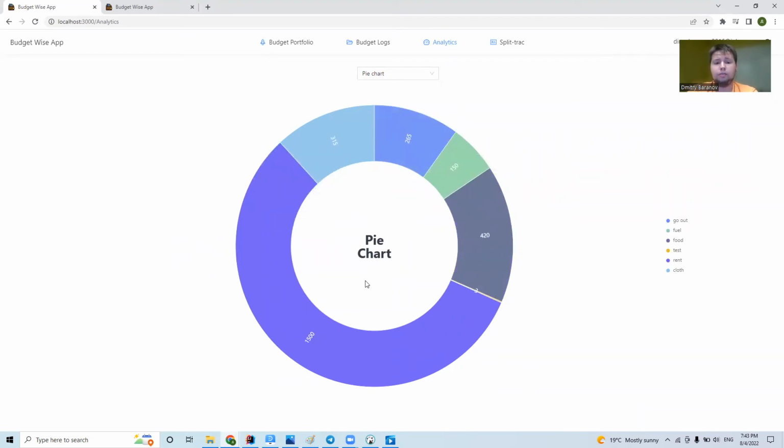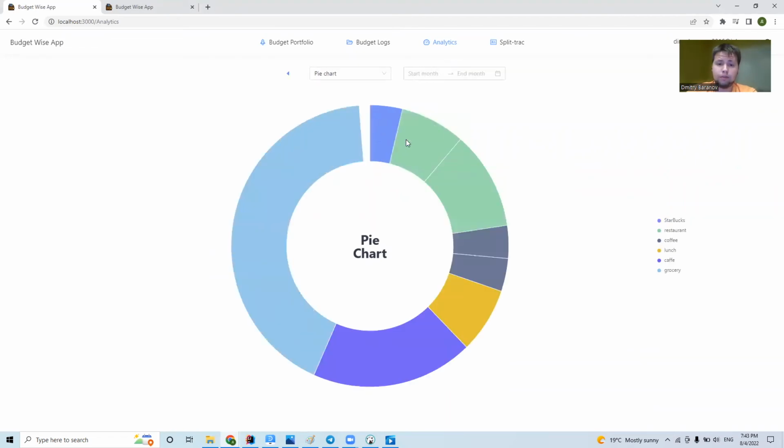Also, this graph is clickable. For example, if we click on go out, we can go to another pie chart, and this pie chart is a description of the go out that we clicked. So you can see that when I go out, I go to Starbucks, restaurants, spend money on coffee, lunch, cafe, and so on. And also this button is clickable.